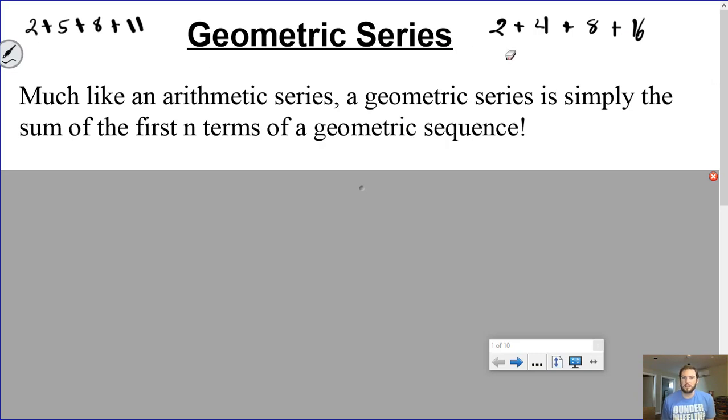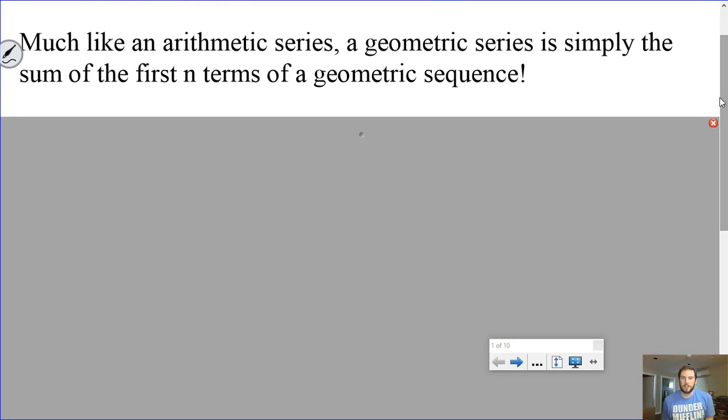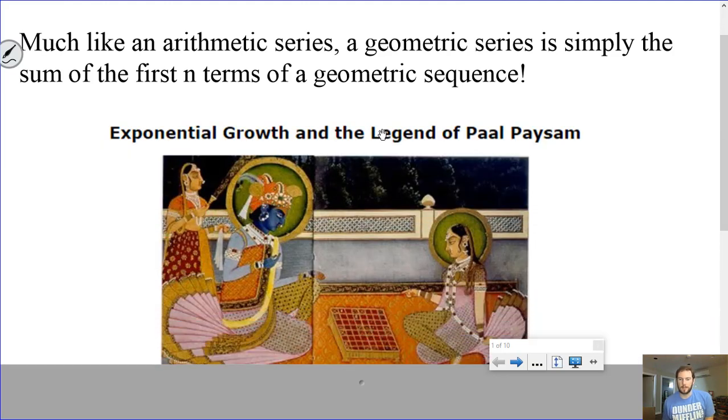Now, it's kind of interesting. An arithmetic sequence can be described as a linear relationship where it has some common slope, where it goes up the same amount each time. A geometric series can be described as an exponential relation, which is kind of relevant to what we're seeing right now. You hear a lot of people describing the spread of a pandemic as exponential growth, so it is relevant to what we're seeing. I do have a little story here that I want to share with you guys, just an interesting tale from, I believe, Indian culture.